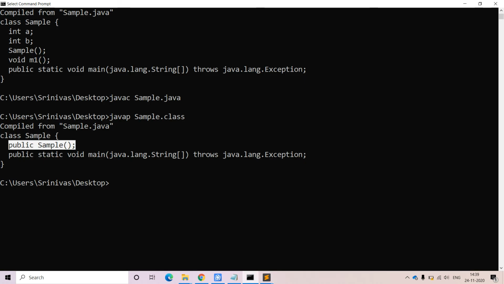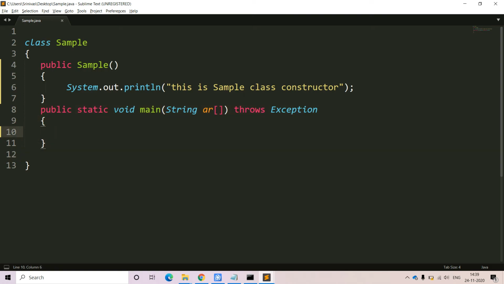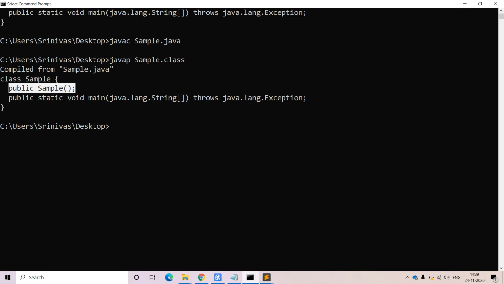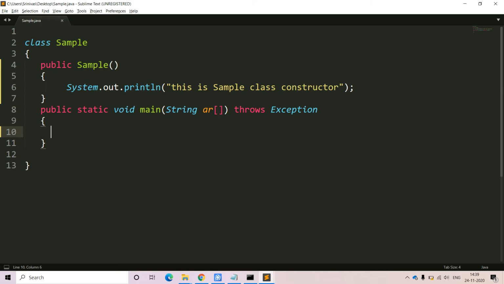Along with that public sample constructor, we have one main method also. Very important. Now whenever we compile and run this program, are we going to get any output? No, we are not getting any output from this sample class. Why? What is the reason? Because nothing is there in the main method. Because till now the JVM entry point is the main method, as there is no static block in the class.